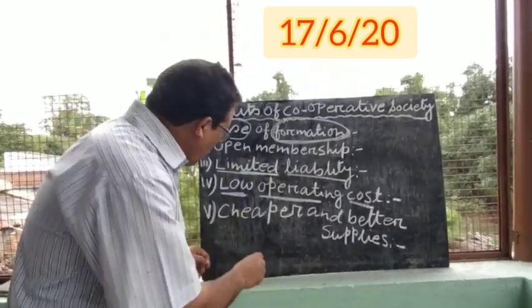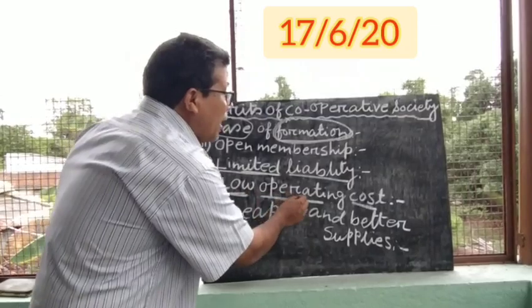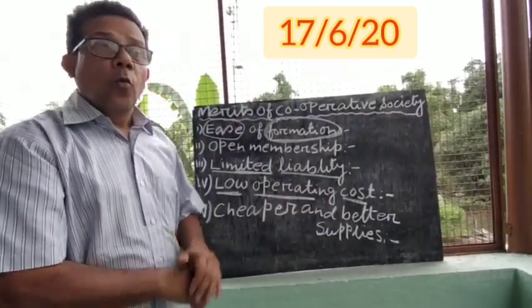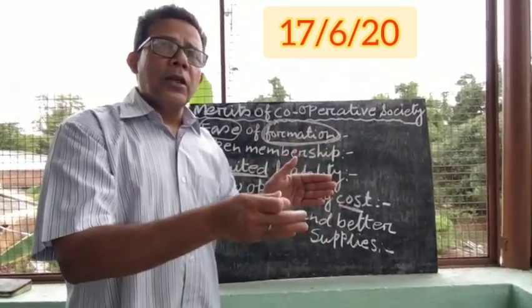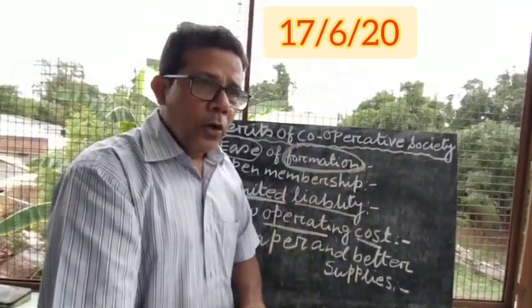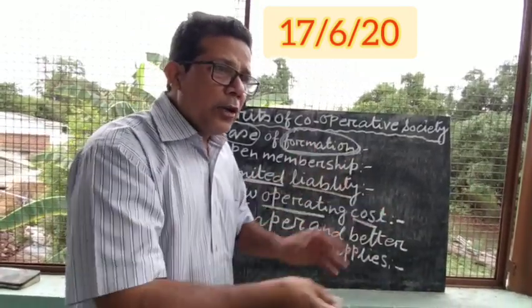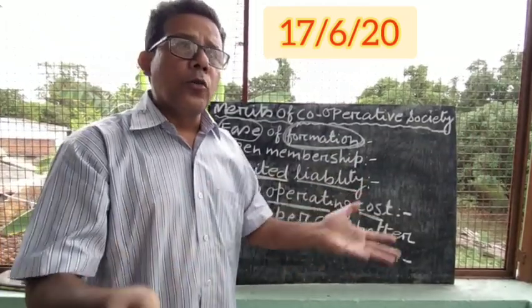Why? Because the roadside hotel has a low operating cost. Why is there a low operating cost? You must have noticed in the roadside hotel, the person who is cooking is also serving the food. And he must also be cleaning the utensils and all those things. So one person must be managing all those things.